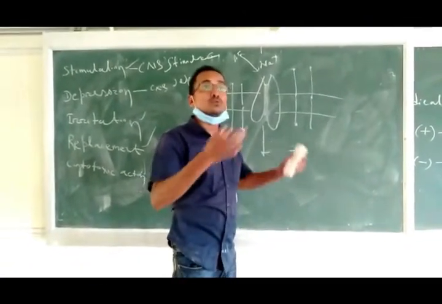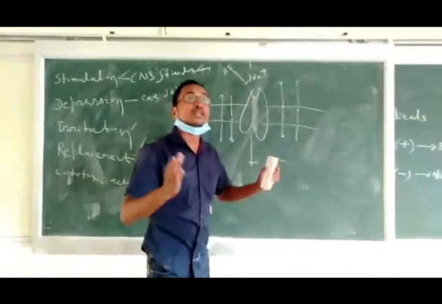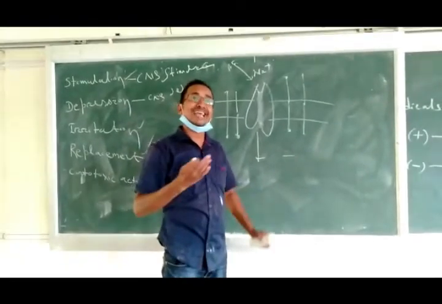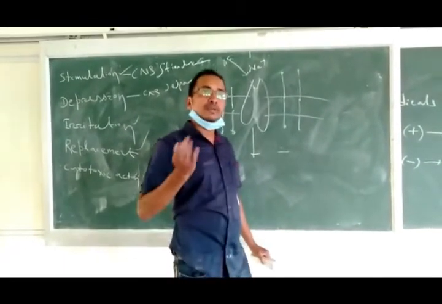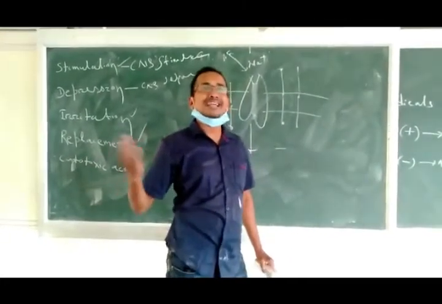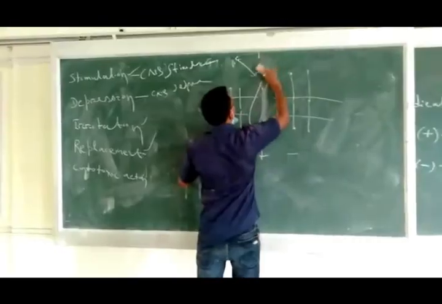Just like epilepsy, many diseases are there. Either they are due to high flow of ions, in which case we close the channel, or due to deficiency of ion channels or deficiency of certain ions. Let's take the example of an insomnia patient. In case of insomnia or sleeplessness, sedative drugs are given. What does a sedative drug do?